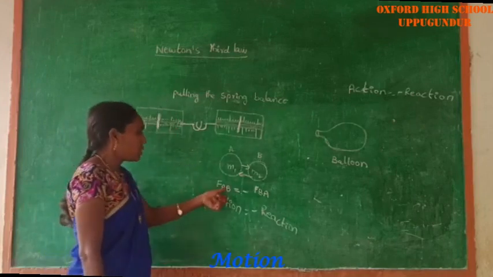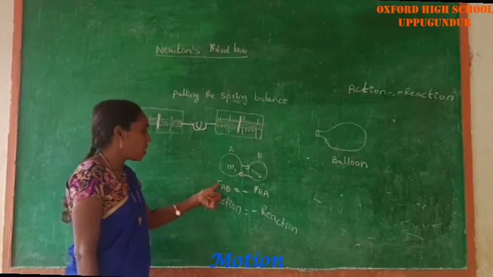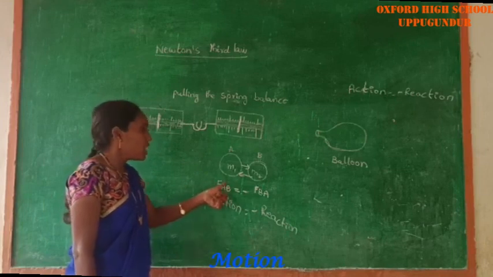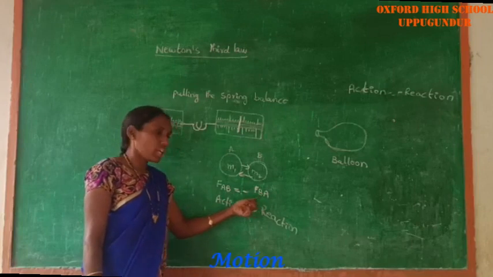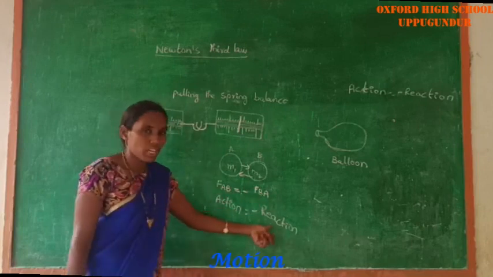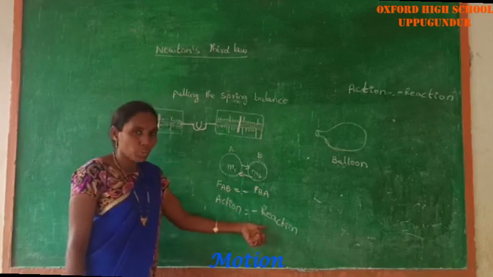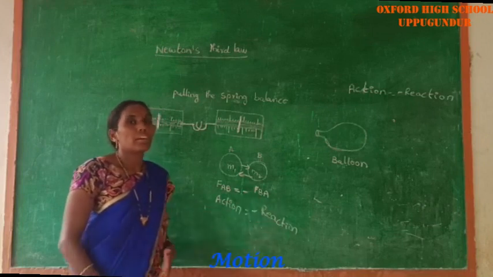From this, FAB is the force exerted on body B due to A, and FBA is the force exerted on body A due to B. Okay? This is the action and this is the reaction. Action and reaction are both equal but in opposite directions.